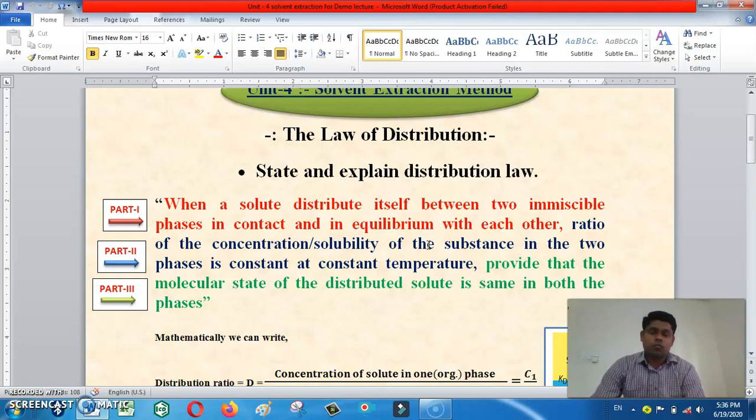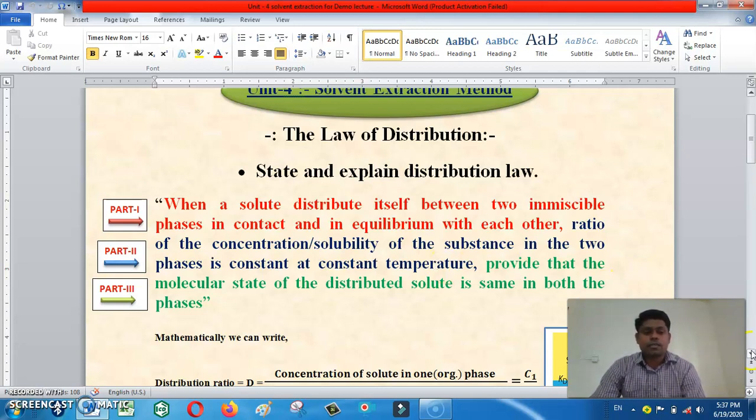Then, provided the molecular state of a distributed solute is the same in both the phases. What does it mean? It means when the solute distributes from one phase to another phase, it remains the same. It does not undergo any association or dissociation kind of reactions. It must remain the same as it is dissolved in any phase.